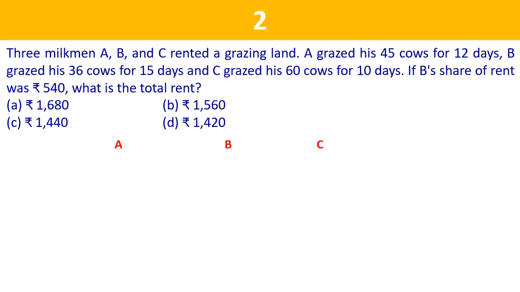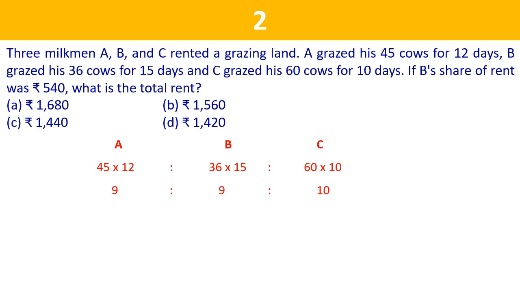So as these are the three partners A, B, C, A is taking 45 cows for 12 days, so we will write here 45 into 12. B is taking 36 cows for 15 days, so 36 multiplied by 15, and C is taking 60 cows for 10 days, so we will write 60 into 10. This ratio will come out to be 9:9:10.